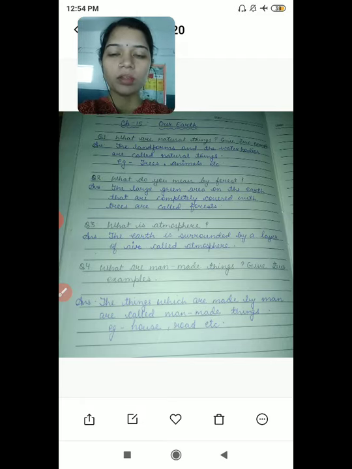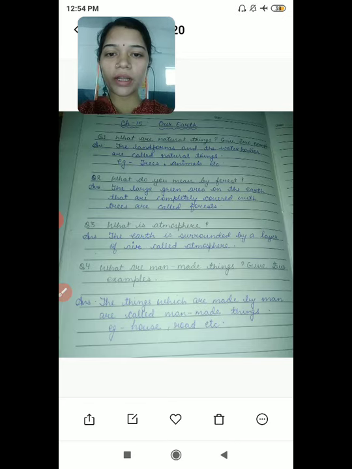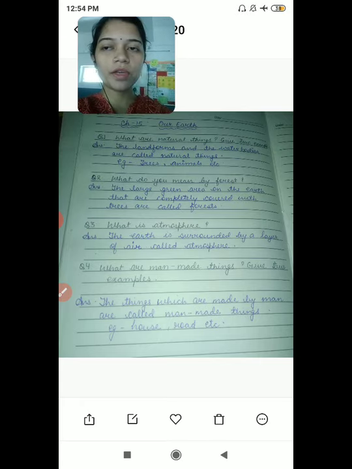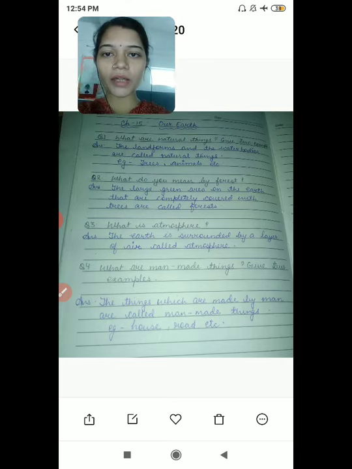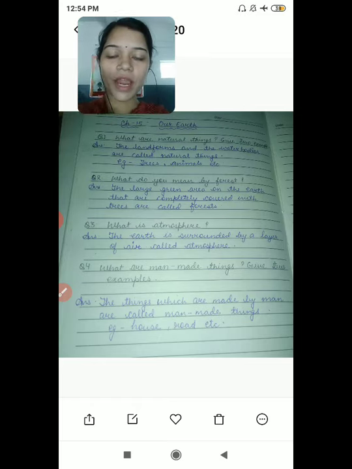Okay. The next question is, what do you mean by forest? So I have already taught you, the green area on the earth that is completely covered with trees is called forest. So whenever you see lots of trees in a large area, you can say that that is a forest.